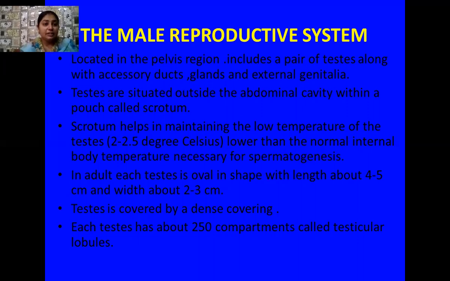In an adult, each testis is oval in shape. Regarding its dimensions, its length is 4 to 5 centimeters and its width is 2 to 3 centimeters. The testis is covered by a dense covering. Each testis has about 250 compartments inside it, which are known as the testicular lobules.